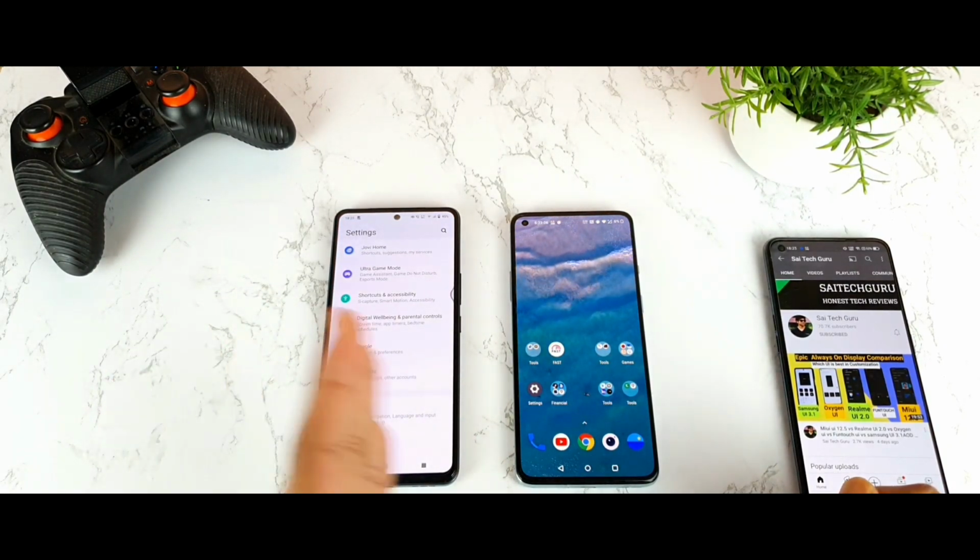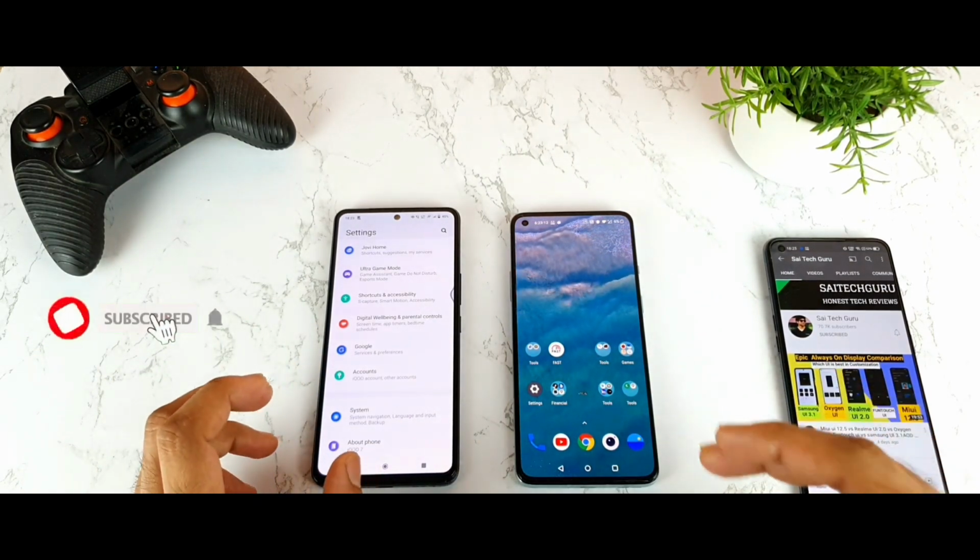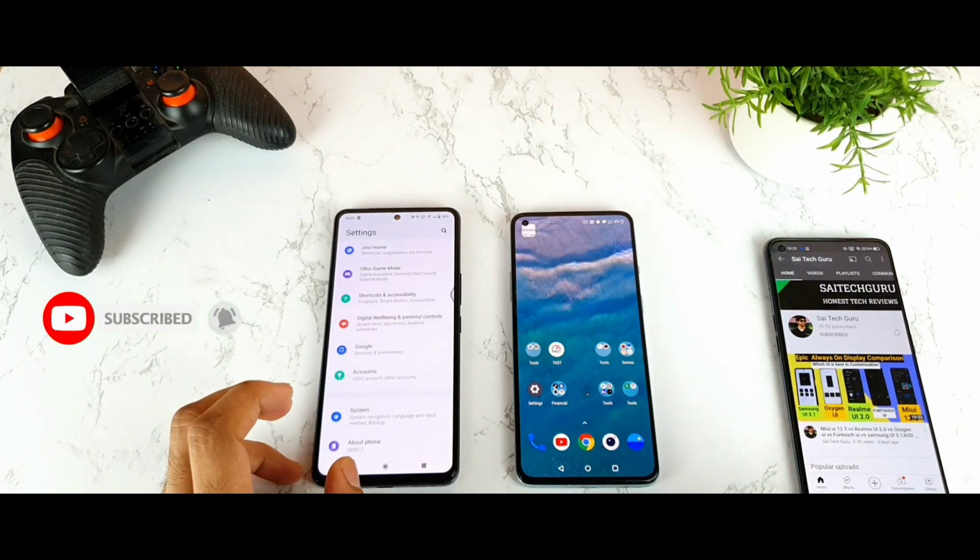So make sure to watch till the end of the video, friends, in case you're planning to buy one of these smartphones and you're interested to know about the haptic feedback. Then definitely this video will be really helpful for a lot of other users.